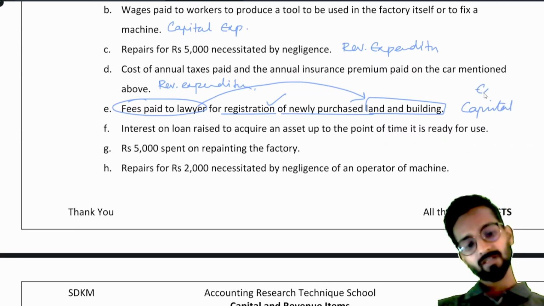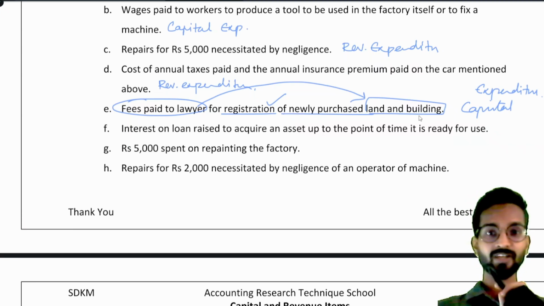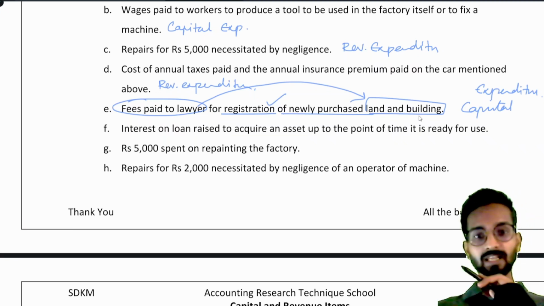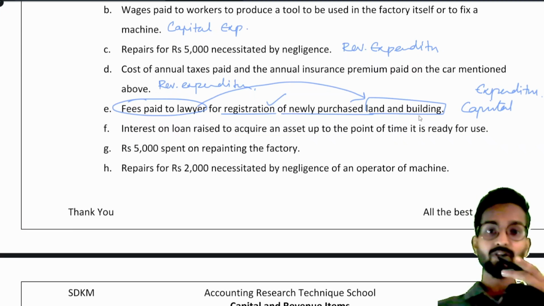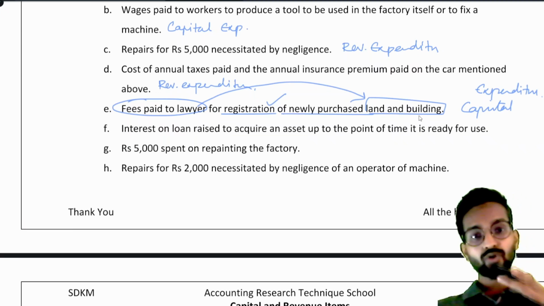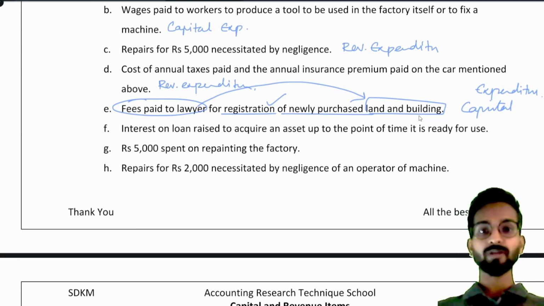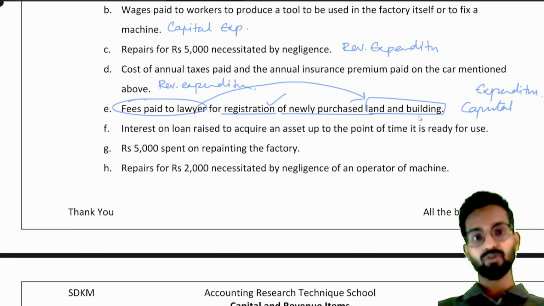But sir, again I can give the argument that fees paid to lawyer will not increase the value of my land and building. Very good. It is not increasing the value, but without paying fees to lawyer, the land and building will not get registered with our company's name, and we will not be able to use it. So to use that particular asset, this fee is the compulsory payment we have to make. And if it is compulsory for the usage of the asset, then it is also capital expenditure. Understood?